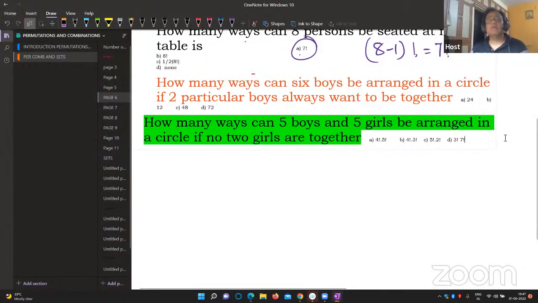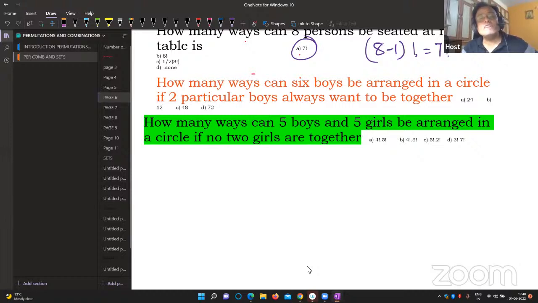Hope you can understand this question now. How many ways can 5 boys and 5 girls be arranged in a circle if no 2 girls are together?